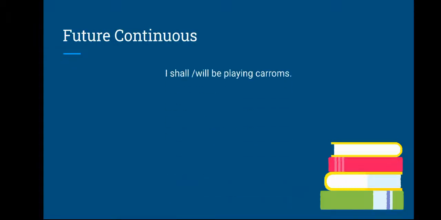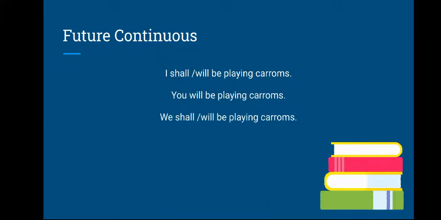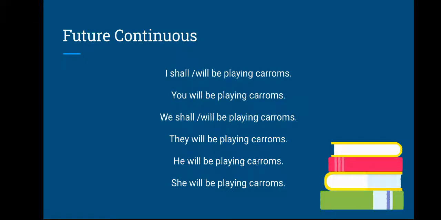Okay? And now coming to future continuous tense. The sentence structure for this is, I shall or will be playing caroms. You will be playing caroms. We shall or will be playing caroms. They will be playing caroms. He will be playing caroms. She will be playing caroms. Raju will be playing caroms. So the sentence structure is shall or will plus be plus verb plus ing form. Future continuous tense, shall or will, the modal verbs, plus be plus verb plus ing form. This is the sentence structure for future continuous.